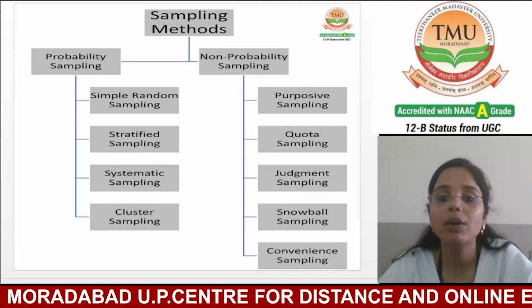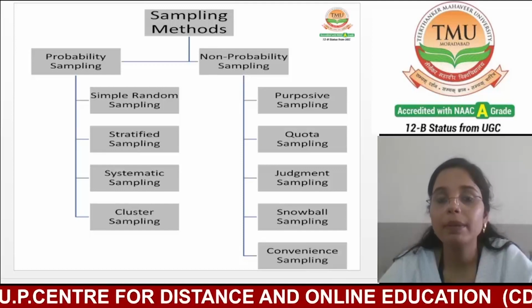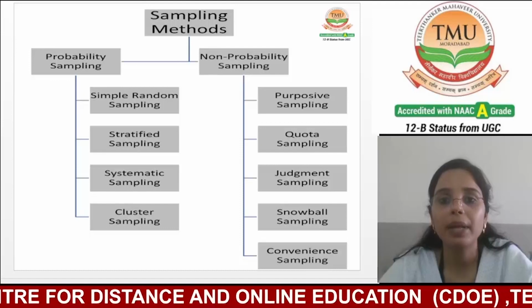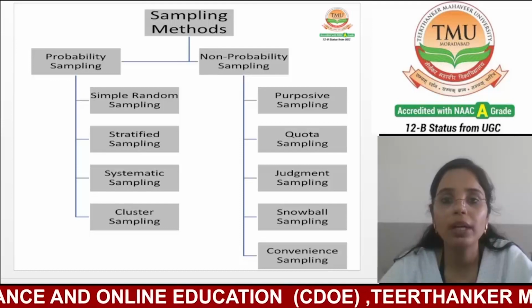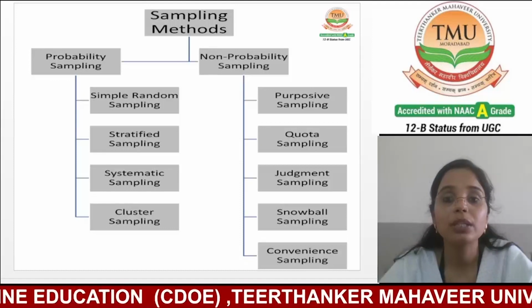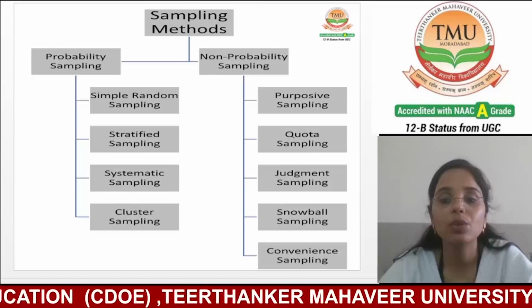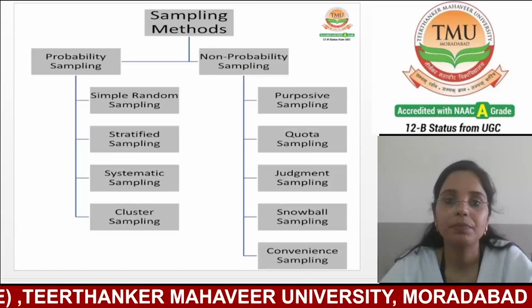And non-probability sampling is further divided into five types. The first one is purposive sampling, the second one is quota sampling, the third one is judgment sampling, the next one is snowball sampling, and the last one is convenience sampling.